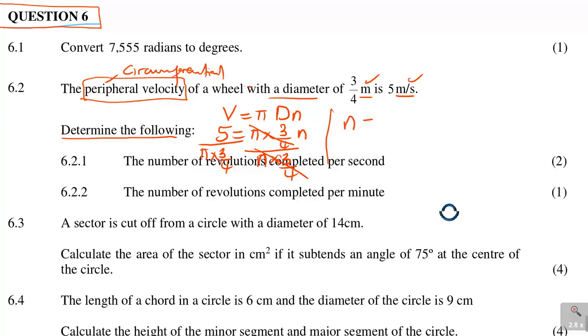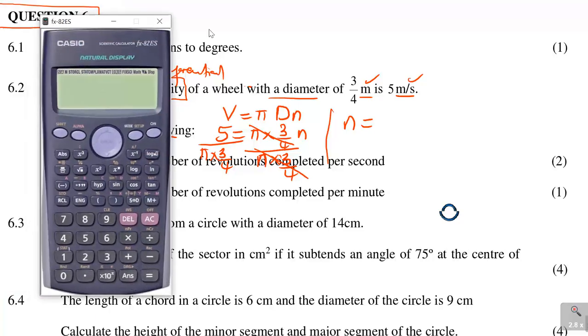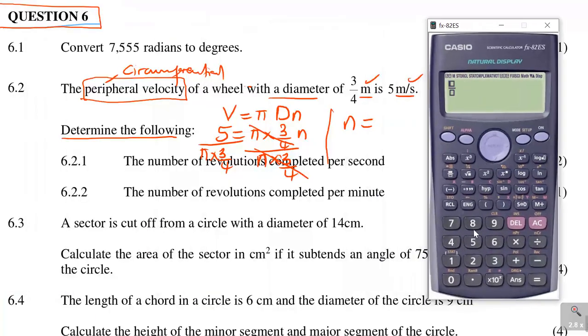So my n will be equal to 5 over pi times 3 over 4.